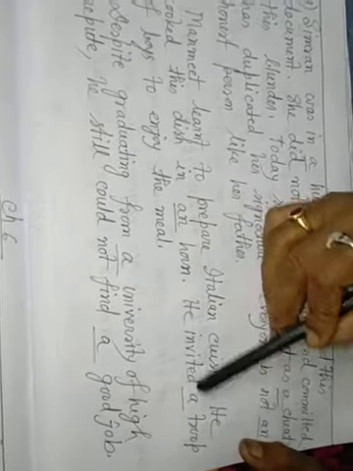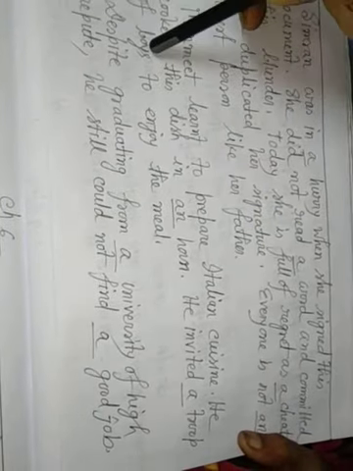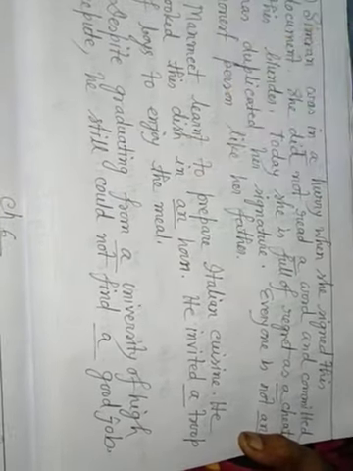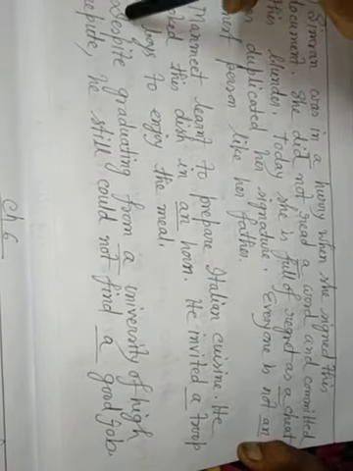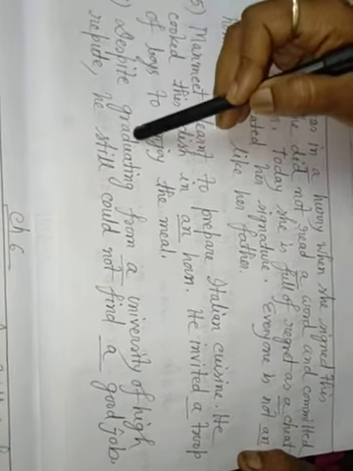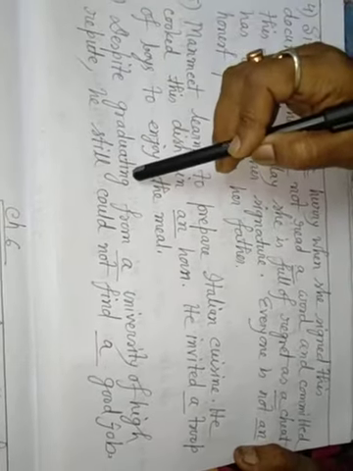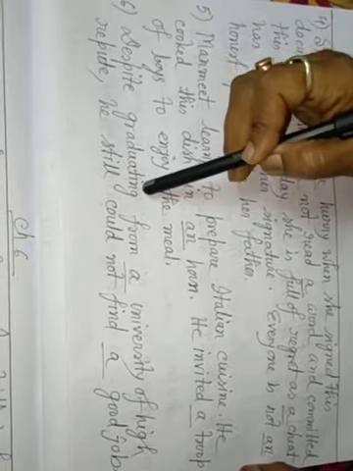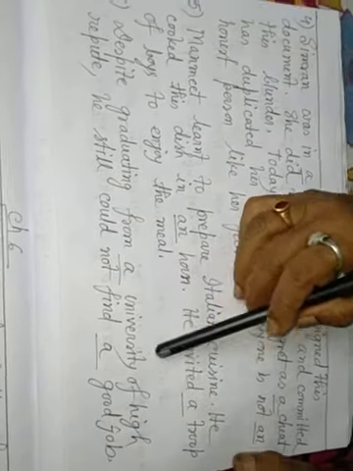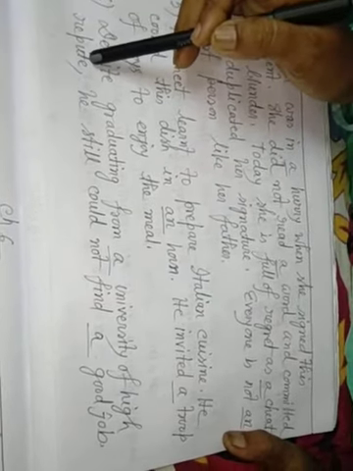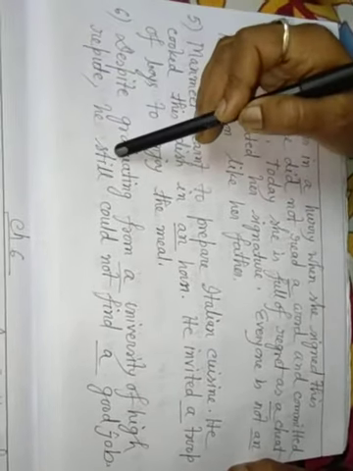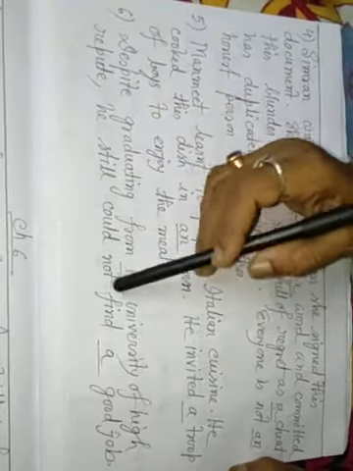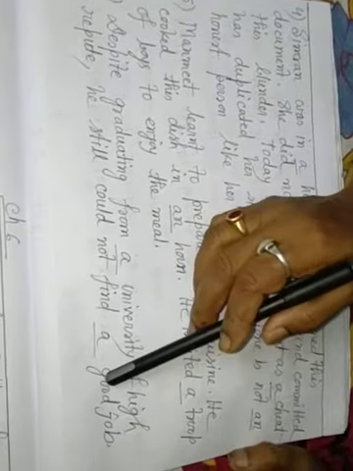He invited a troop of boys to enjoy the meal. Okay, 6. Despite graduating from a university of high repute, he still could not find a good job.